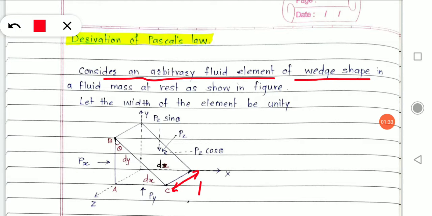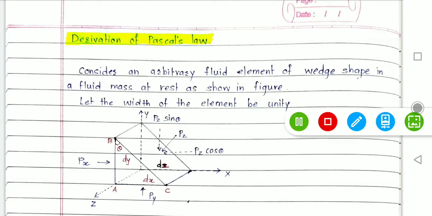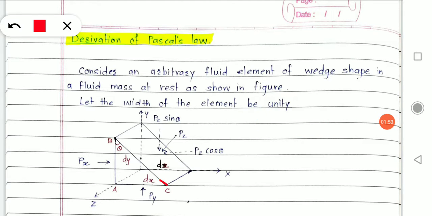The fluid element I have considered, which is of wedge shape, is actually in a fluid mass at its rest condition. Now let the width of the element be unity, which I already mentioned. This is the triangular shape which has a width of unity.